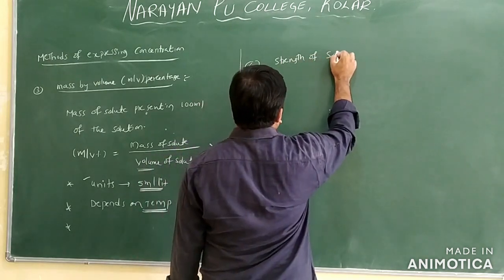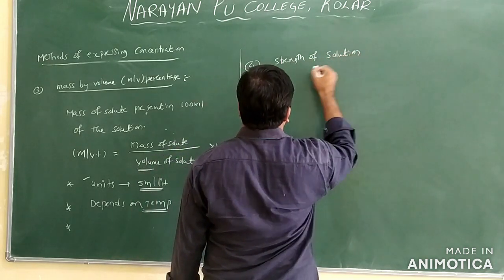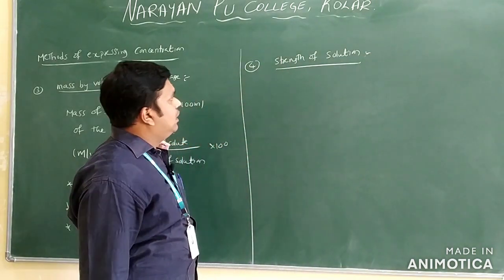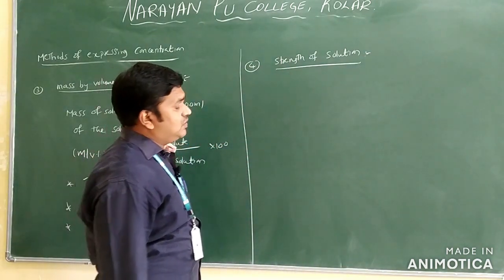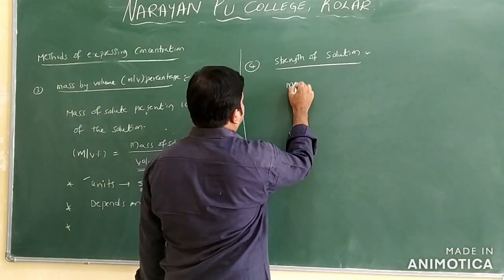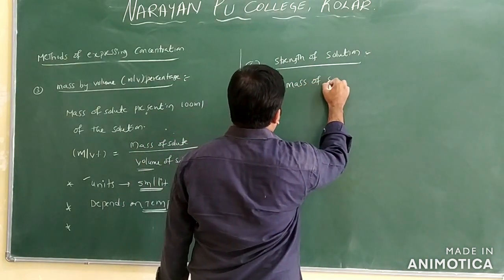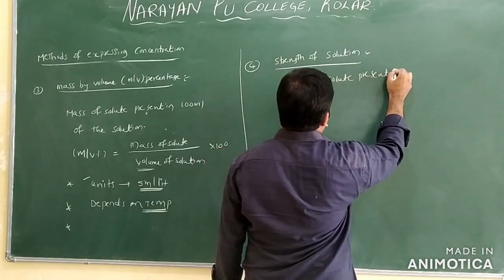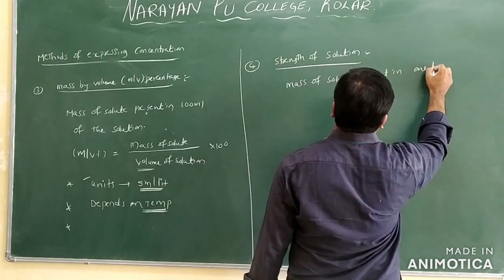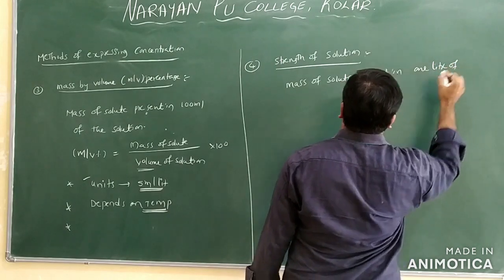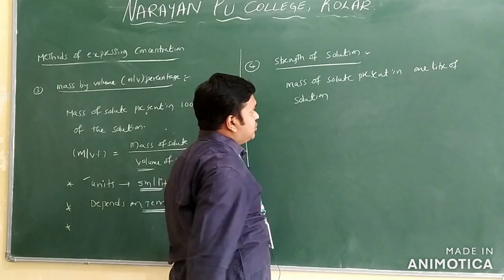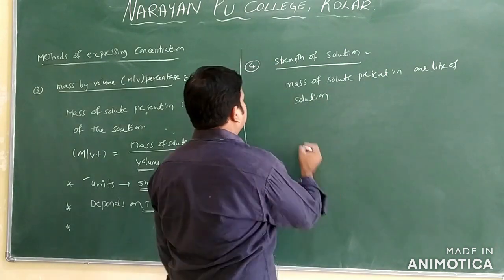And the next one we have is strength of solution. Strength of solution we can write here as the mass of solute present in 1 liter of the solution. Mass of solute present in 1 liter of the solution is called strength of solution only.